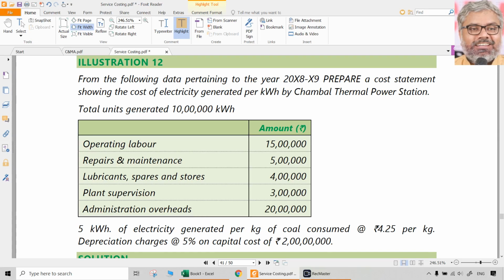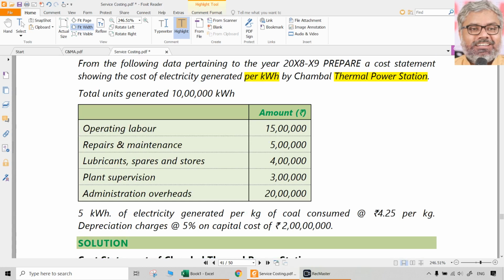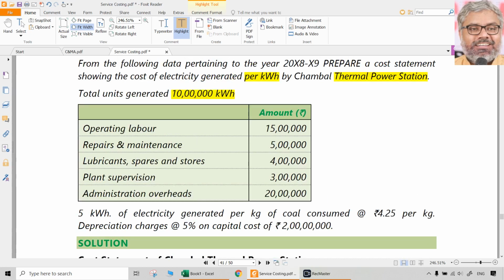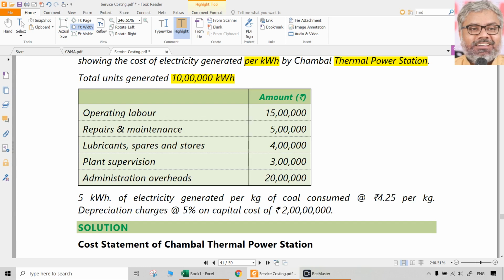Then illustration 12 is related to thermal power station. So what? We can do costing for any kind of business in the world, if numbers are given, data is given. From the following data pertaining to the year, prepare a cost statement showing the cost of electricity generated per kilowatt hour by Chambal thermal power station, whatever it may be. Total units generated is 10 lakhs kilowatt hours, and all these things are given as the total costs for operating during the year. And 5 kilowatt hours of electricity generated per kg of coal consumed at the rate of 4.25 per kg. Depreciation charges at the rate of 5% on capital cost of 2 crores. So we want per kilowatt hour how much it is.